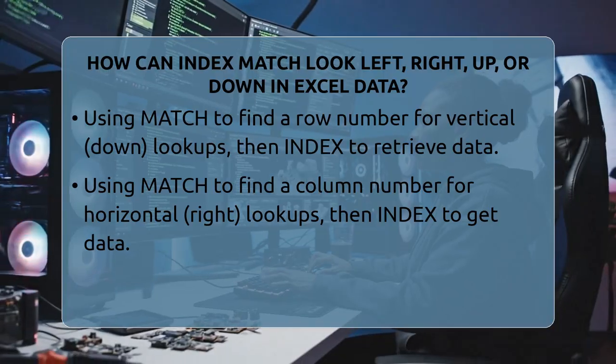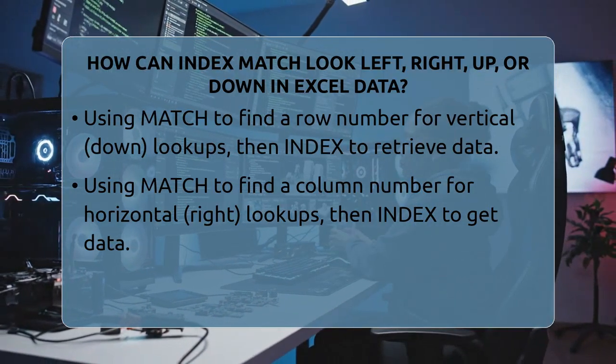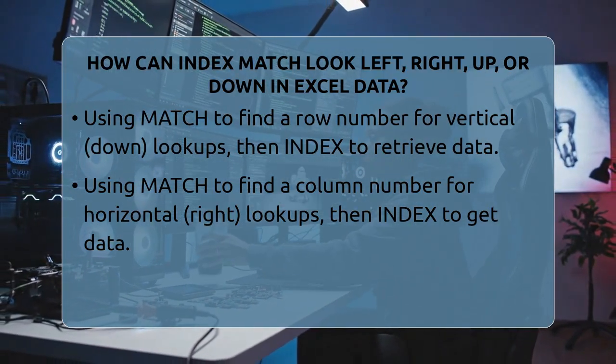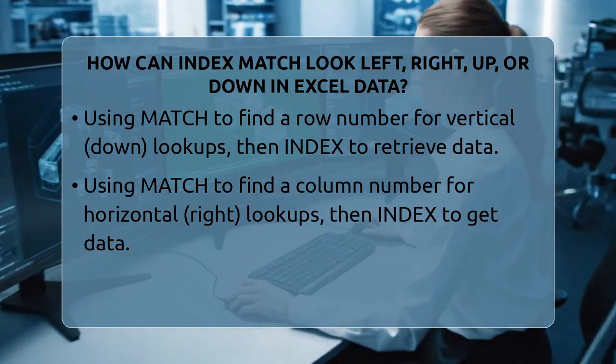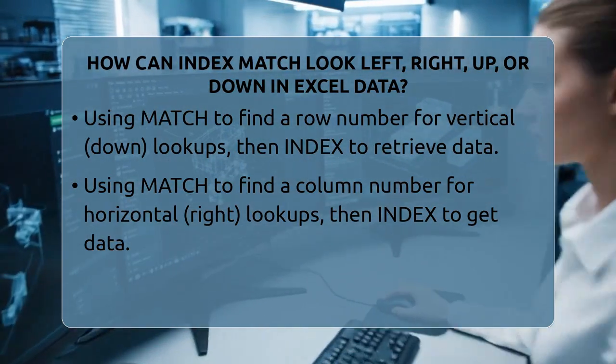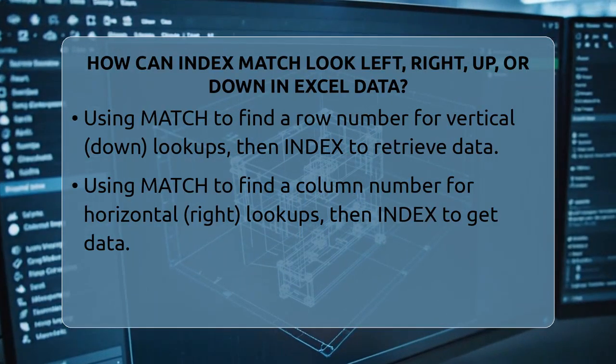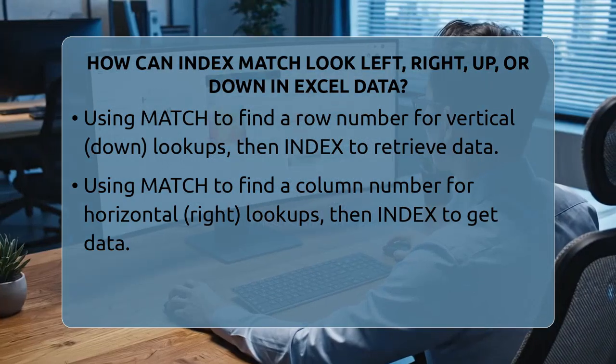Looking to the right is similar but involves finding the column number with MATCH. Suppose you want to find sales for a specific month. You match the month in the header row, then use INDEX to get the corresponding data from the data row.